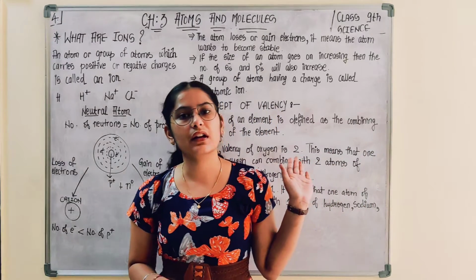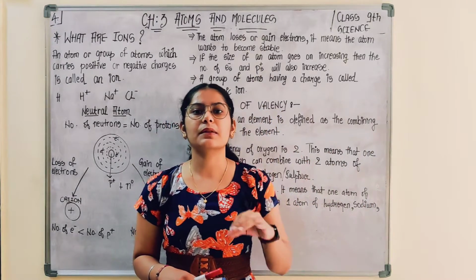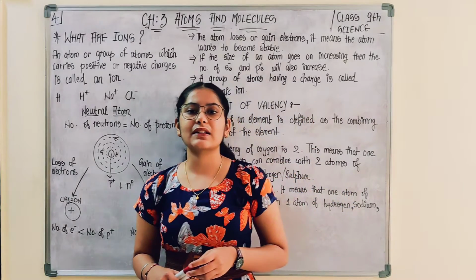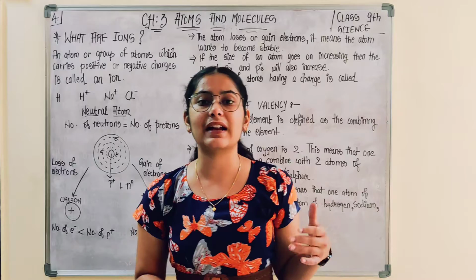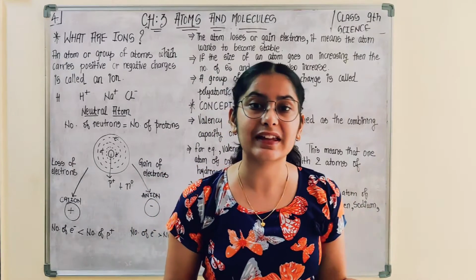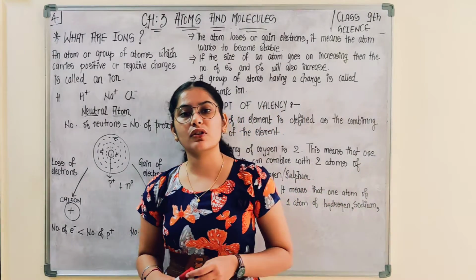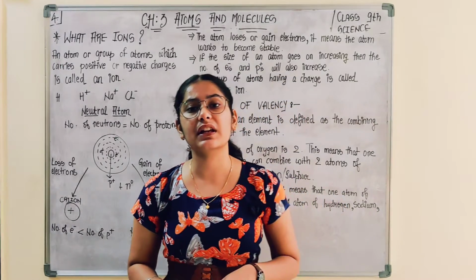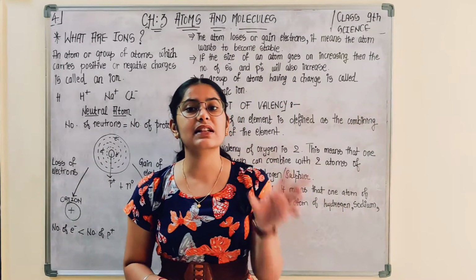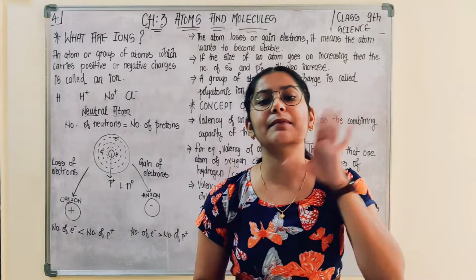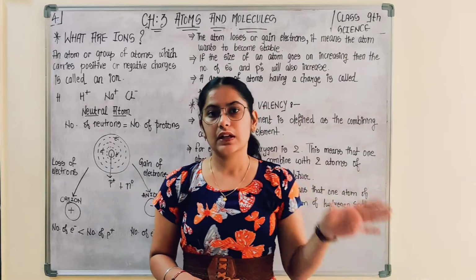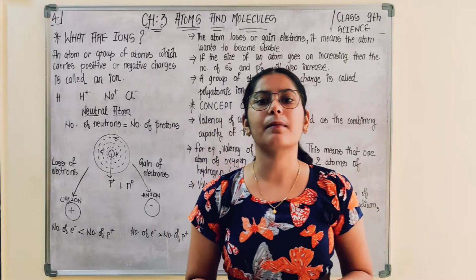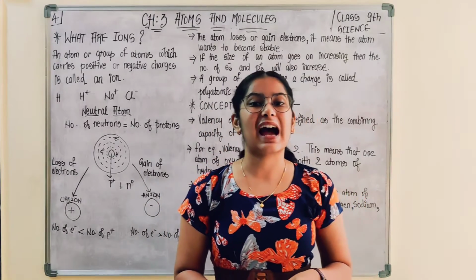So we have already done with molecules, how the formation of molecules takes place, what the properties of molecules are, and how we can calculate molecular mass. We have looked into a few questions regarding how to calculate molecular mass. We have also seen the difference between molecule of element and molecule of compound. So now in this video lecture we are going to start with what an ion is.